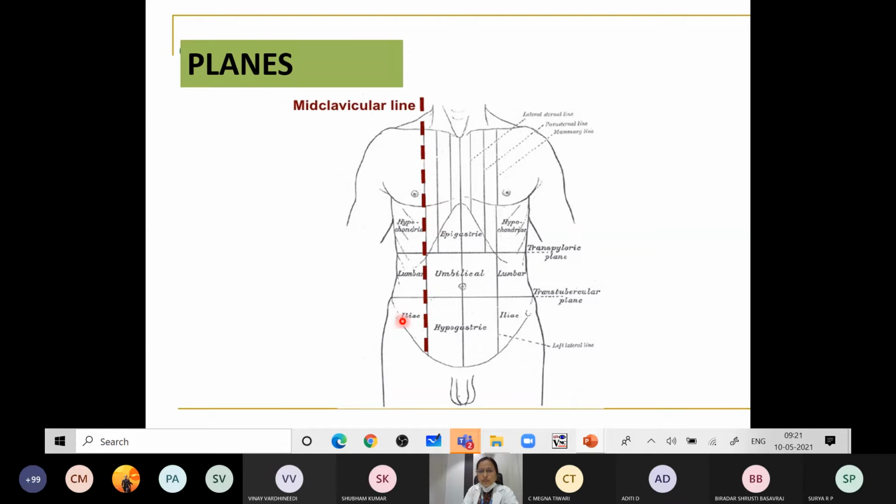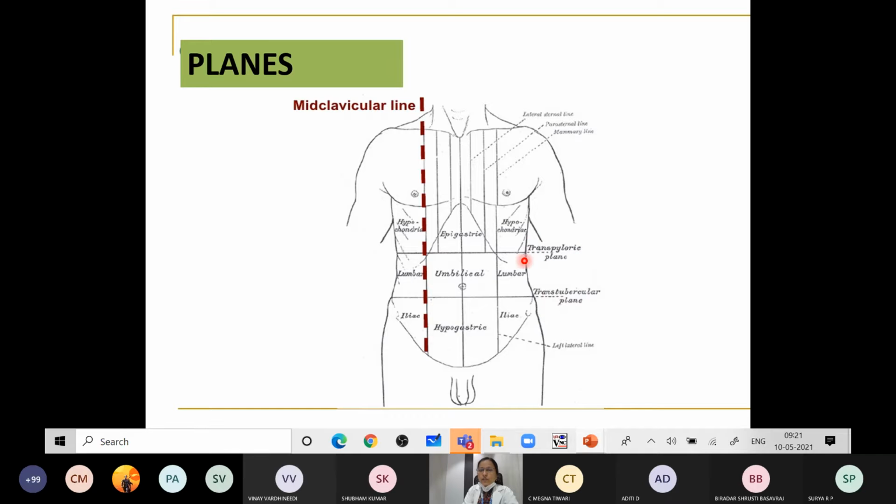So just 5 centimeters behind the anterior superior iliac spine, you have got something called the tubercle of the iliac crest. Joining the tubercles of both iliac crests will form this transtubercular plane, and it passes through the L5 vertebra. So this plane is called the transtubercular plane.